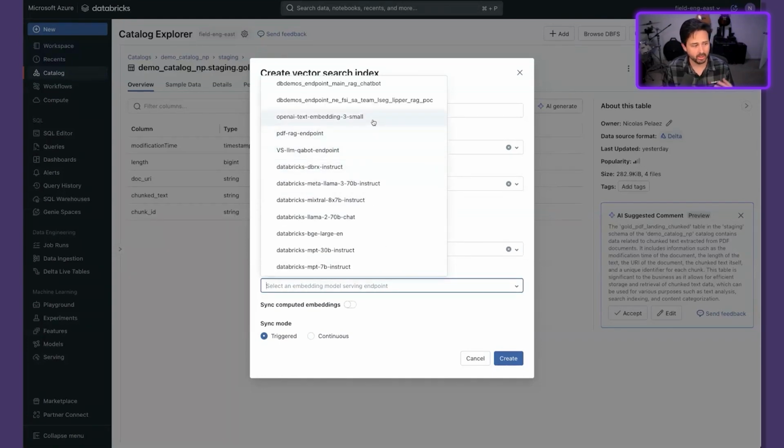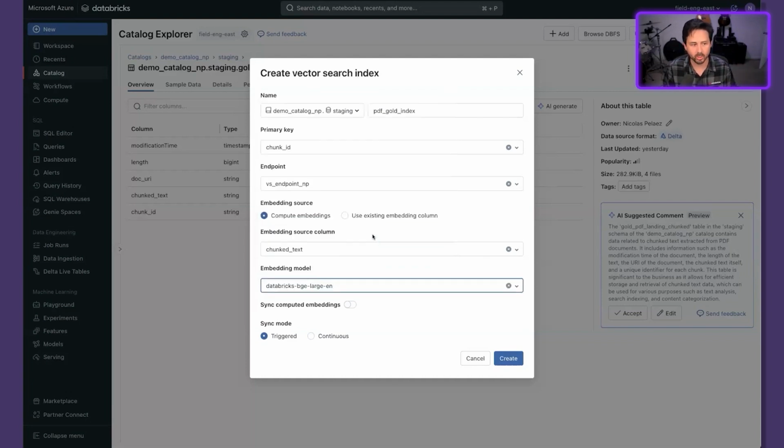Now you can see that through model serving, if you wanted to use a third-party model, an external model, that's not a problem at all. However, in this case, through the Foundation Model API, we actually do already host BGE large for you, which is super easy. So we can just use that one.